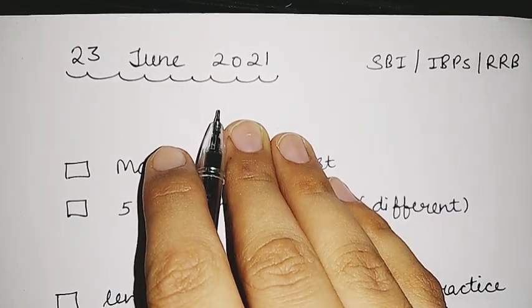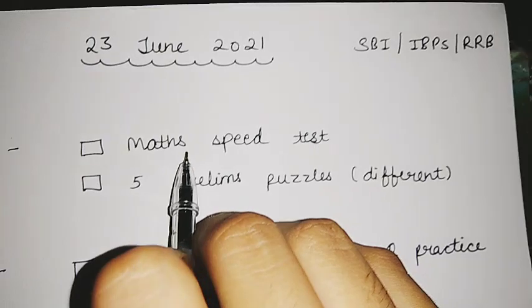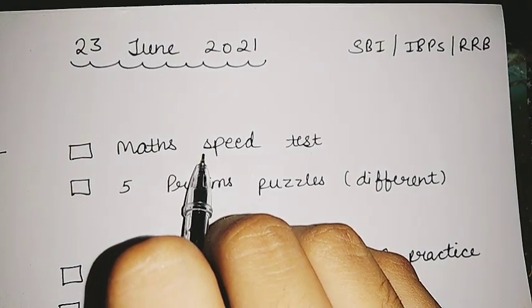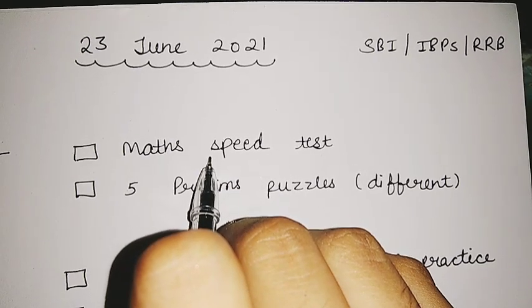So tomorrow is 23rd June 2021 and here is tomorrow's to-do list. So for prelims, I will give the math speed test which includes 10 simplification questions, 10 approximation, 10 quadratic equations, 5 missing and 5 wrong number series.